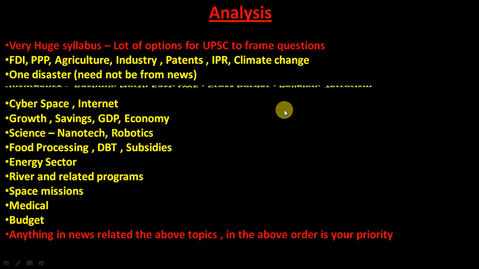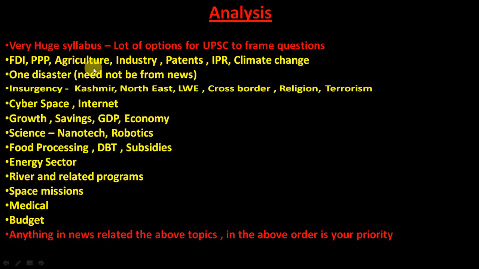So, analysis based on whatever we saw now. FDI, PPP, I told you, repeating 3-4 times. Agriculture, industry, lot of questions. Patents, even the Act is asked. IPR is important. Climate change. This is the order. I put it in priority order, so whatever you see first, you have to do first.